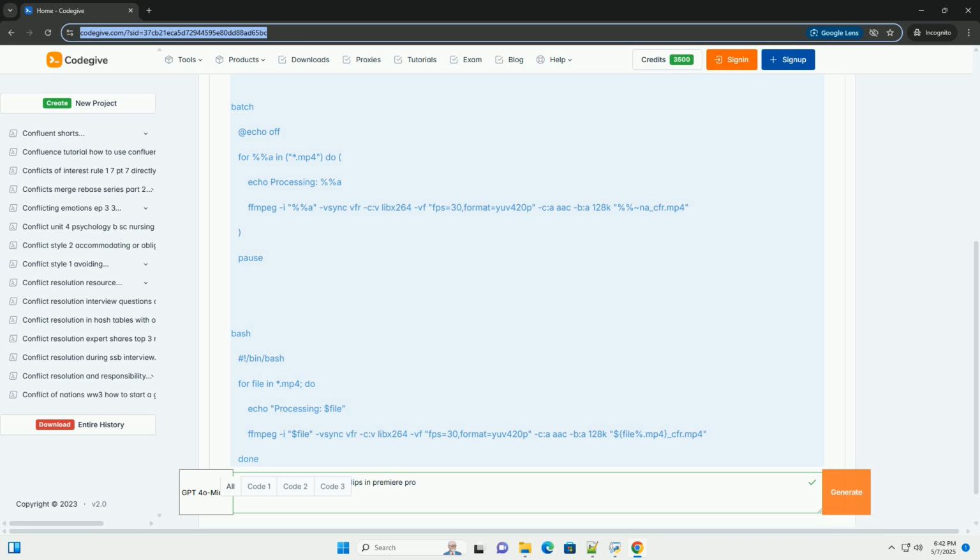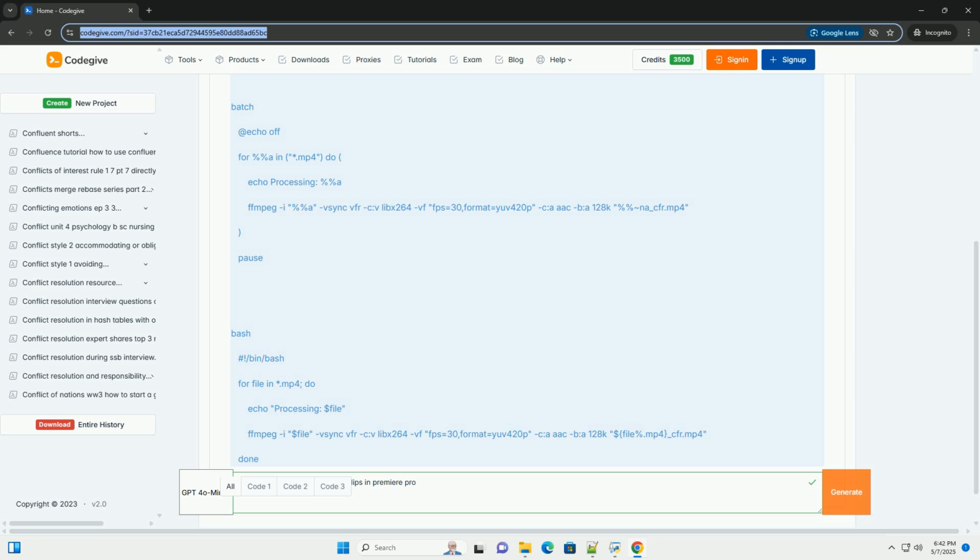Example Handbrake configuration, for a 1080p source, targeting 30 FPS CFR. Source: your VFR video file. Preset: Fast 1080p30, modified as described below. Video tab.